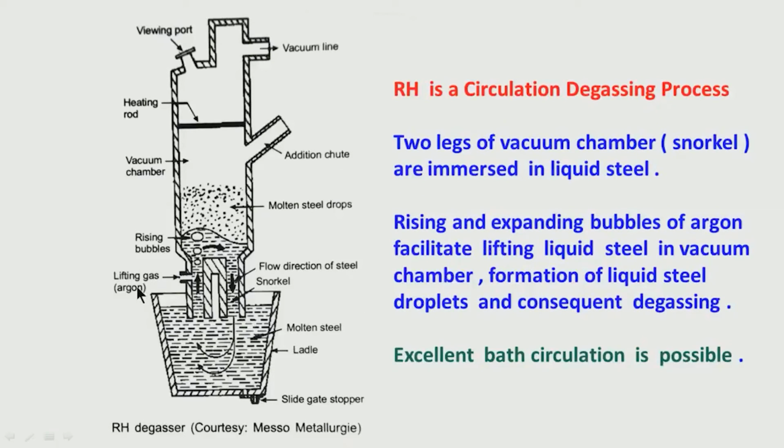We are pushing argon from this opening in this leg, the left snorkel of the vacuum chamber. So, how does argon help? These rising and expanding bubbles of argon facilitate lifting the liquid, there is a pumping action. They will pump the liquid steel into this chamber, you see, they will pump it up.